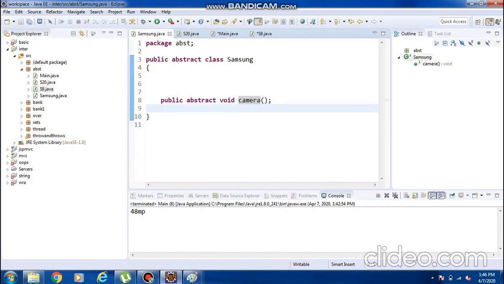How the camera works internally, we cannot see. Who will see that internal implementation? Only the programmer will see the internal implementation. The user will not see that internal implementation. Okay, I hope everyone is clear with this abstraction concept.